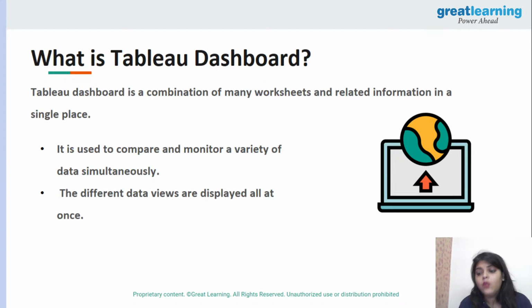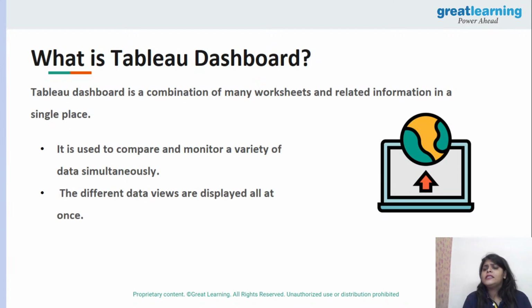Now what we are going to talk about is what a Tableau dashboard is. A Tableau dashboard is a combination of many worksheets. I hope you understood what we have talked about as a worksheet. Yes, a worksheet is nothing but a data visualization of the different types of visualization we have done.